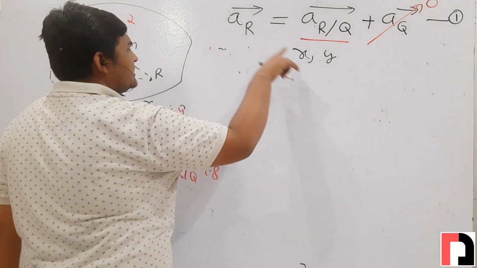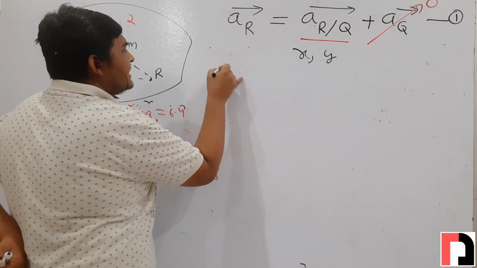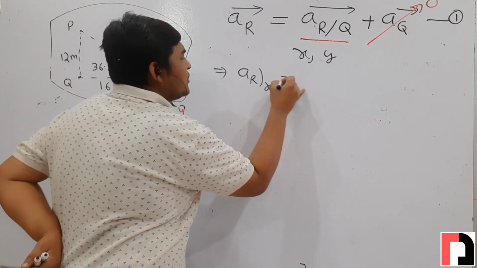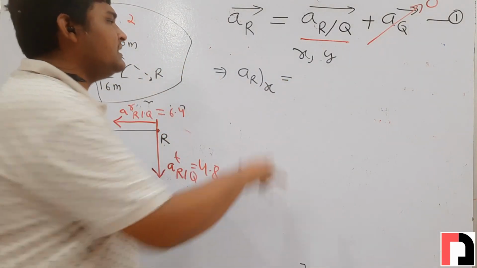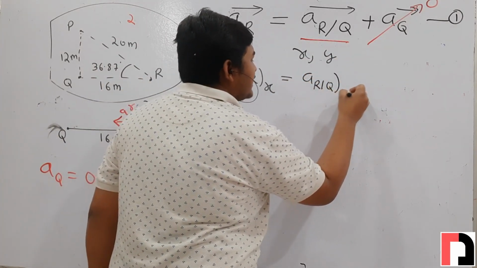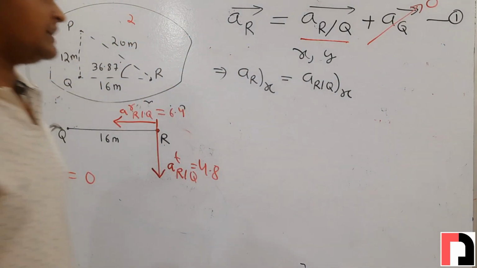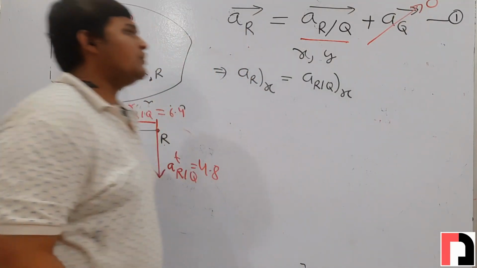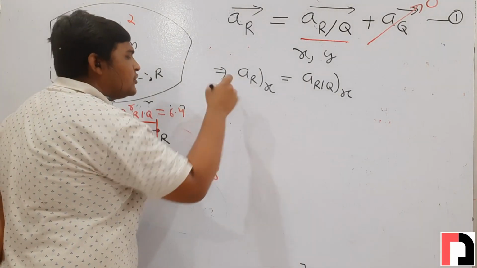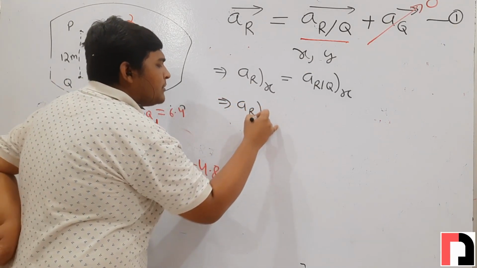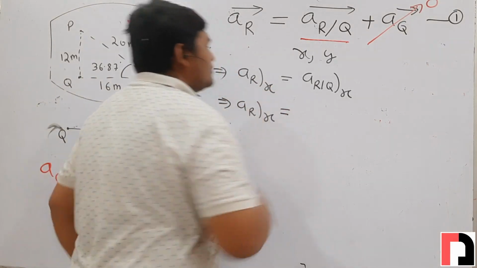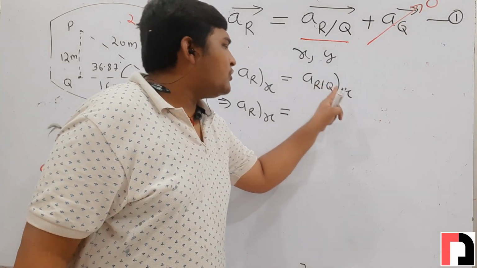First we will resolve this equation in x direction. What will the vector equation be in x direction? This is acceleration of r, so the component of acceleration of r in x direction equals the component of acceleration of r with respect to q in x direction. Acceleration of q is already 0, so we need not write it. Since we don't know anything about acceleration of r, its component in x direction is also unknown.